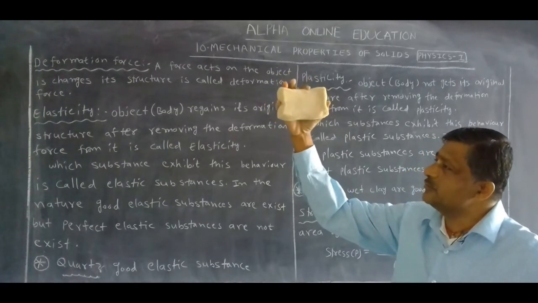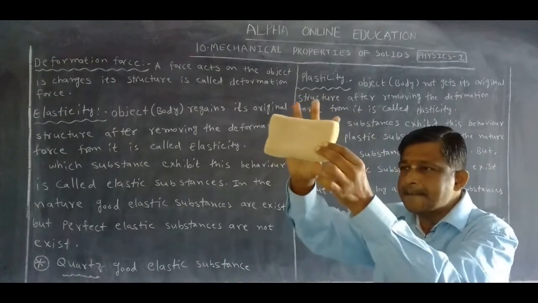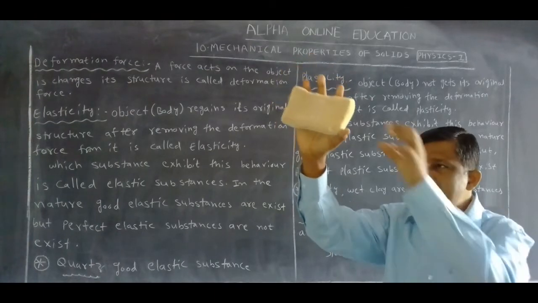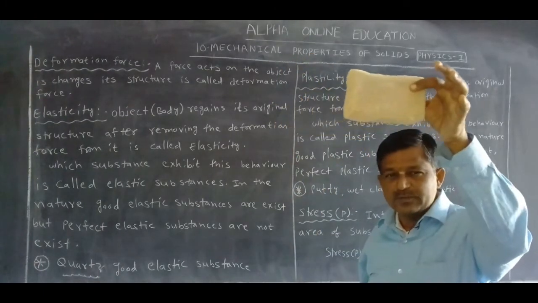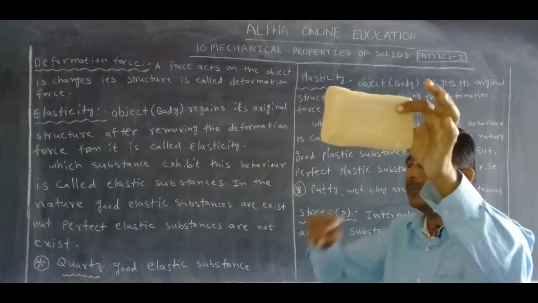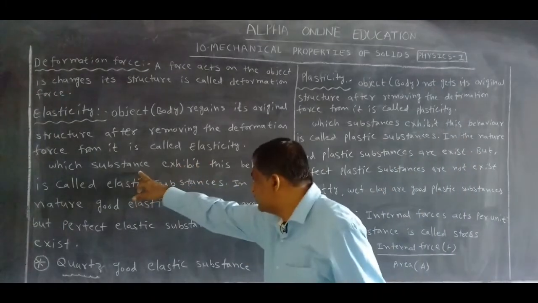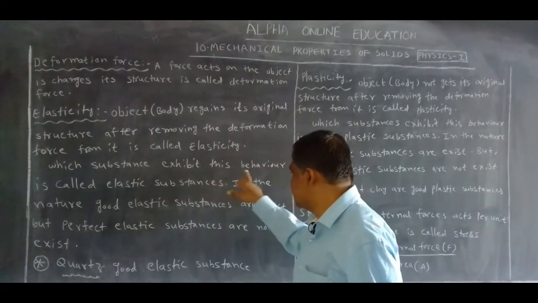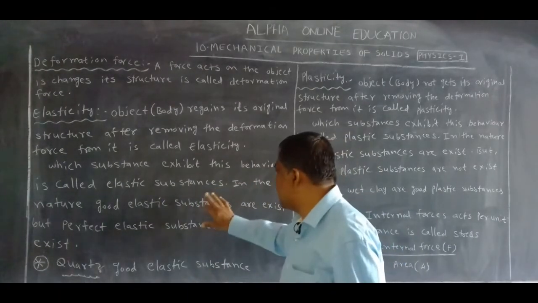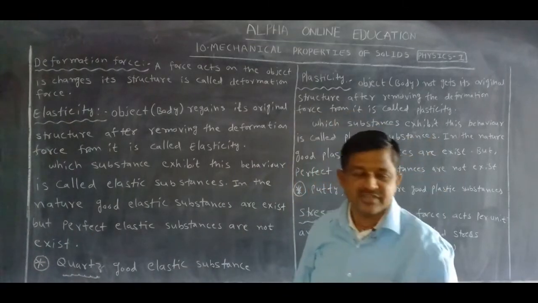Does it regain its original shape or not? This is the original shape. This is a deformation force. Remove the deformation force. It regains its original shape. This is called elasticity. A substance that exhibits this behavior is called an elastic substance.